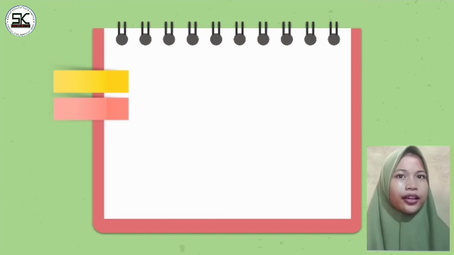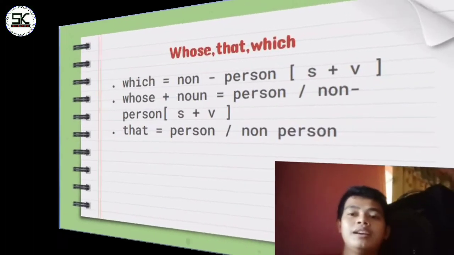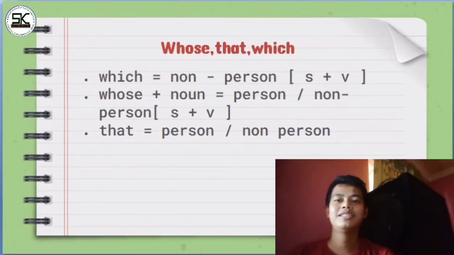The next material will be explained by my partner, Muhammad Romadon. Hello guys, this time I will deliver material about whose, that, and which. First, which, with non-person or person, consisting of subject plus verb.